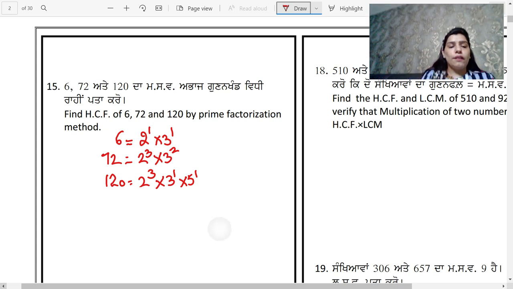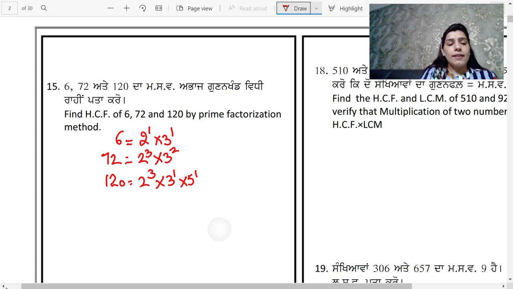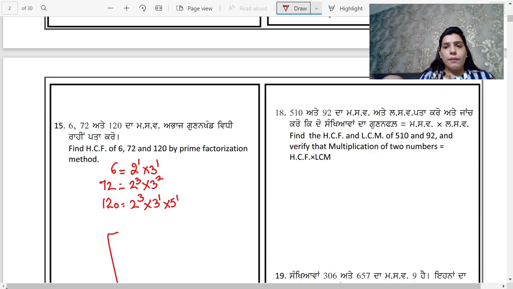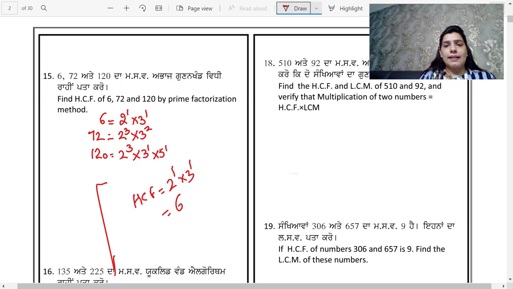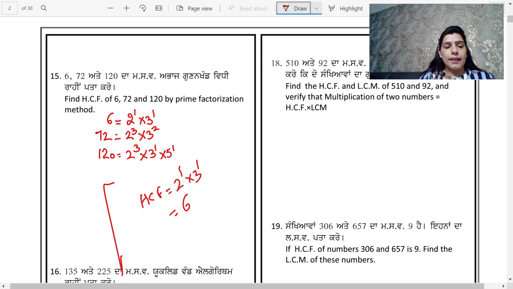So this will give you the HCF as, I'm sorry students, this will give you the HCF as 2 raised to the power 1, 3 raised to the power 1, that is 2 multiplied by 3, that is 6. I hope it is clear to you.